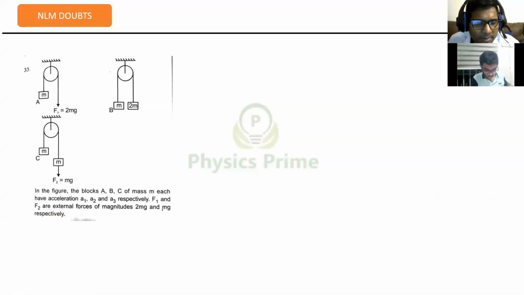In the figure, the blocks A, B, C of mass M each have acceleration A1, A2, and A3 respectively. F1 and F2 are external forces of magnitude 2mg and mg respectively. What are the options here?